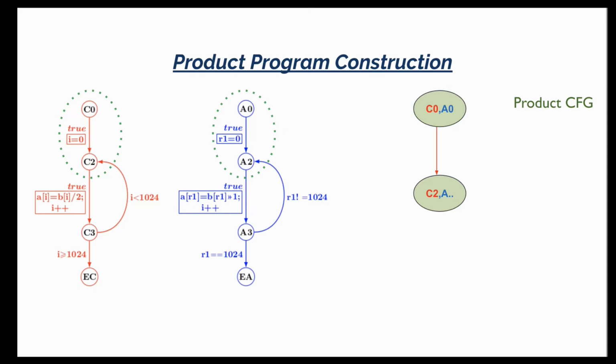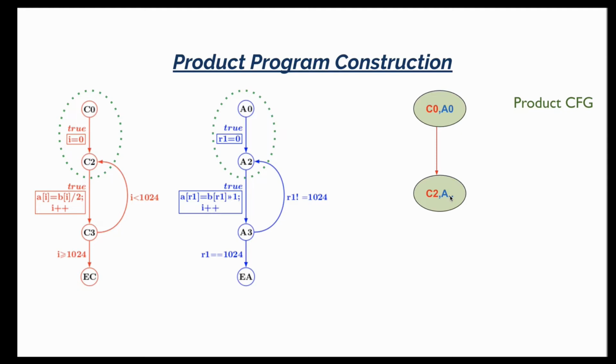For example, here we want to have a correlation for the edge C0 to C2. However, we have not yet correlated this edge of the C program with an edge of the assembly program. For example, we do not know which PC to correlate with C2. Should it be A2, A3 or something else?